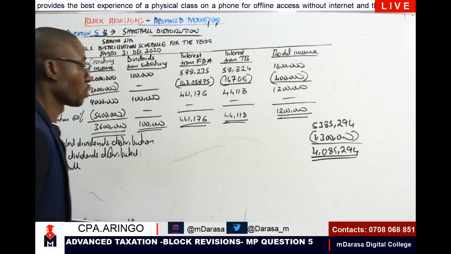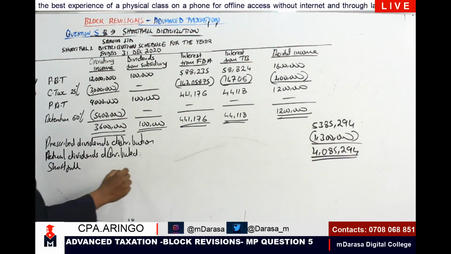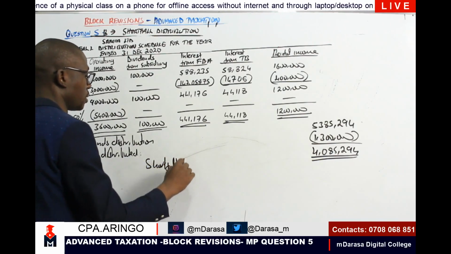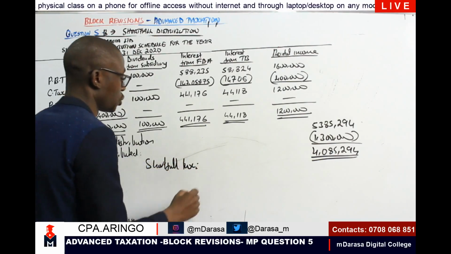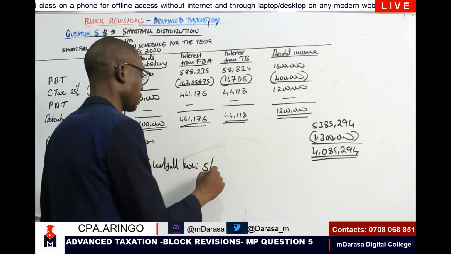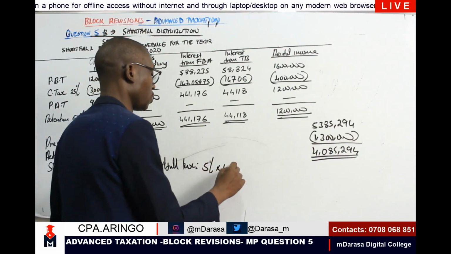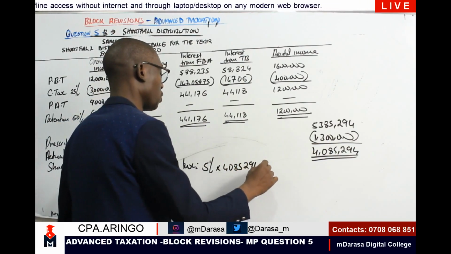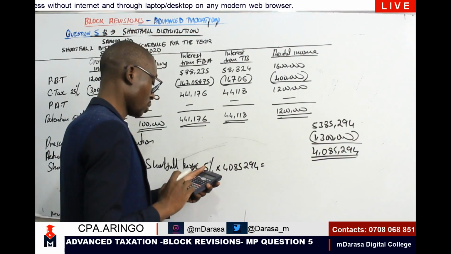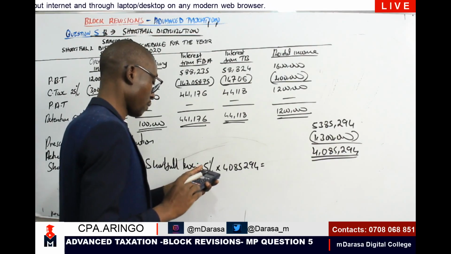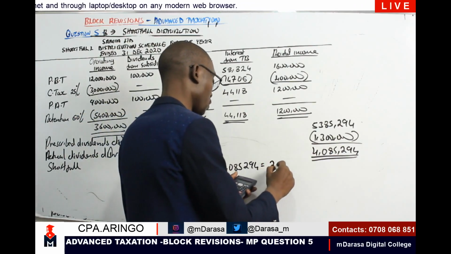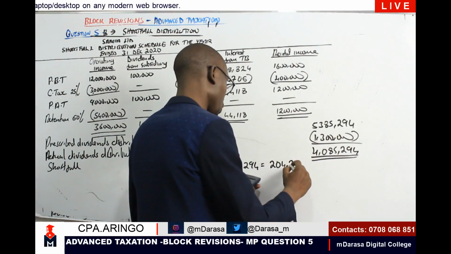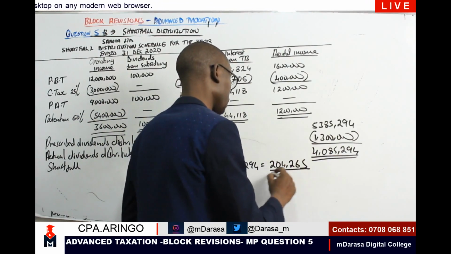Then what about our shortfall tax? Our shortfall tax will be 5% times 4,085,294 times 0.05 to give me a figure of 204,265.